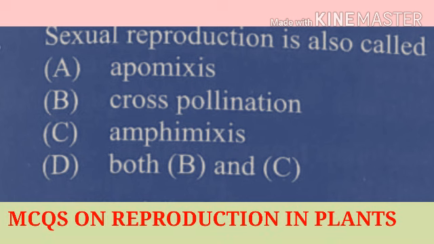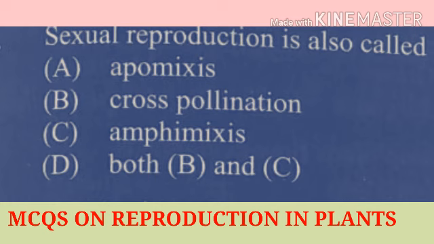We are going to learn about the MCQs based on reproduction in plants. Question number first, sexual reproduction is also called. We know about sexual reproduction. It is the definition of reproduction in which the formation and fusion of gametes take place.